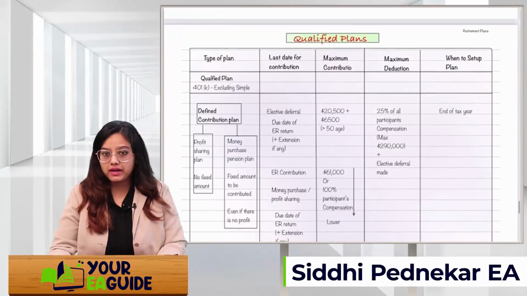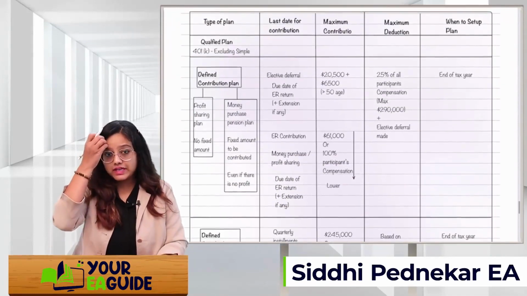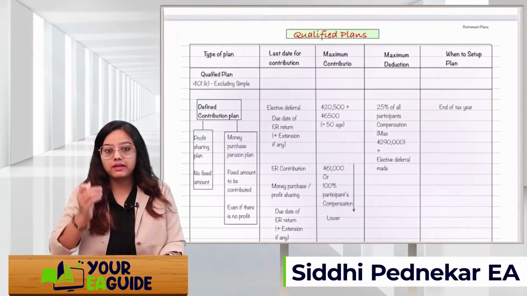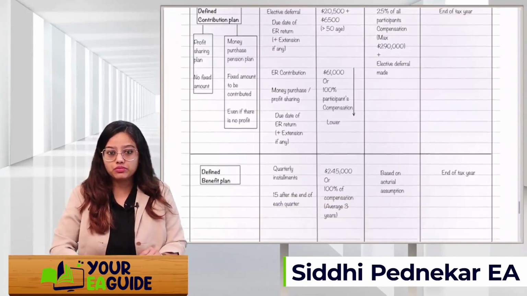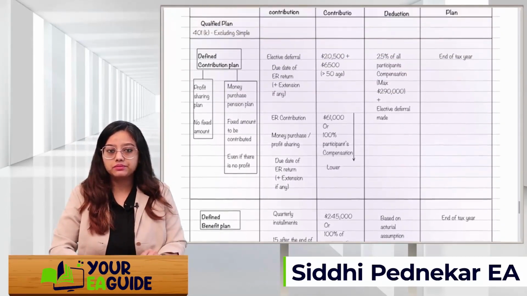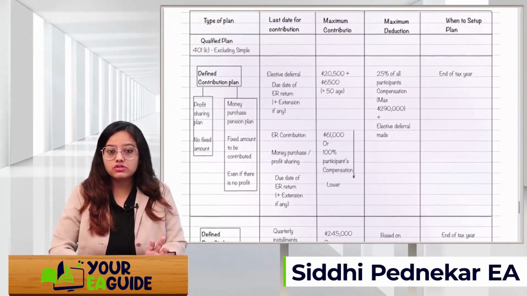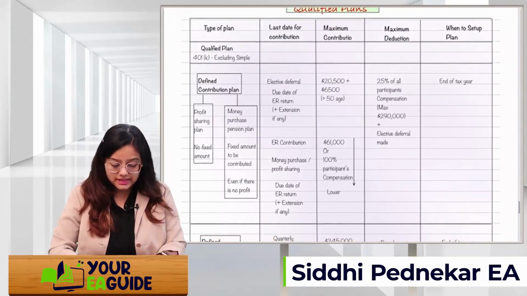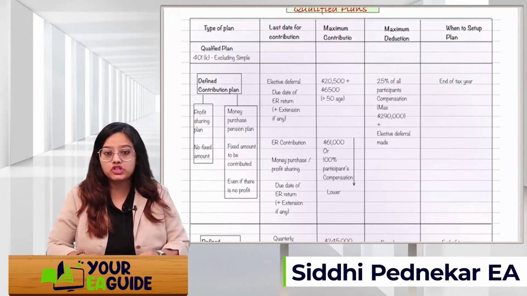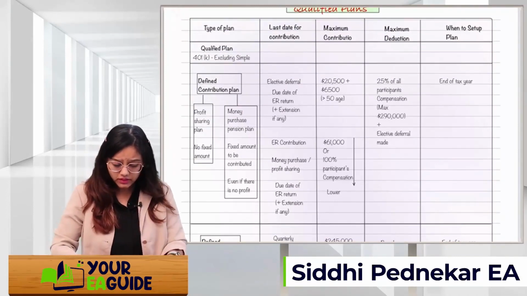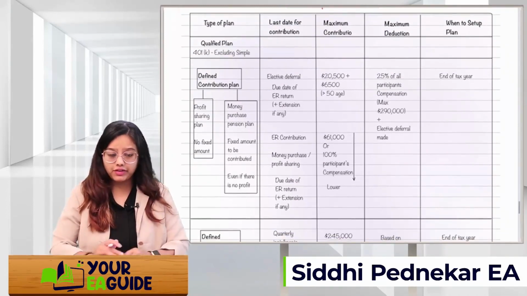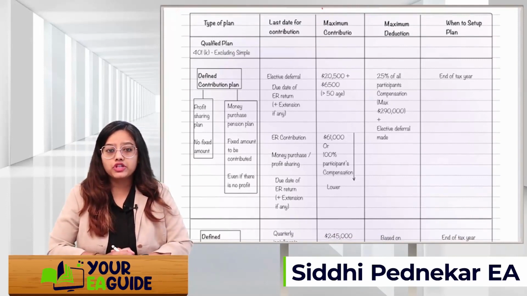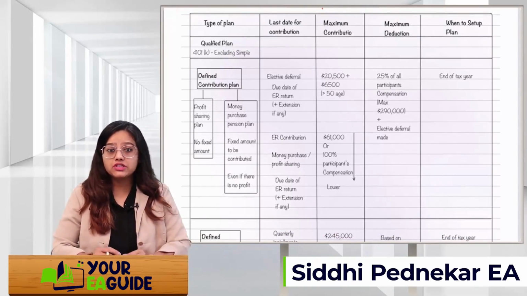Next important plan is the qualified plan. In a qualified plan, there are two types of plans, that is defined contribution plan and defined benefit plan. Defined contribution plan also has two types. One is profit sharing plan and second is money purchase pension plan. In a profit sharing plan, there is no fixed amount. The amount that needs to be contributed is not fixed.